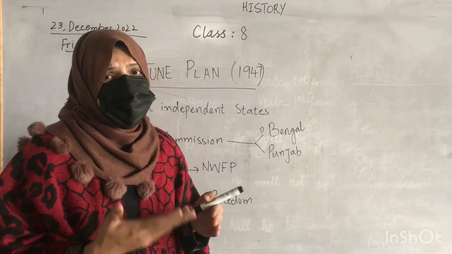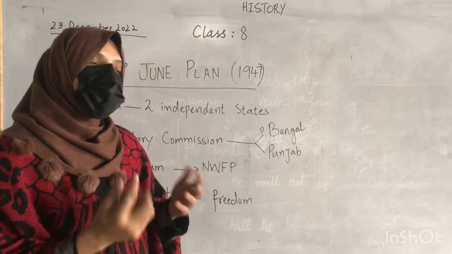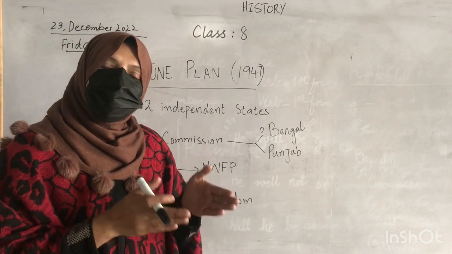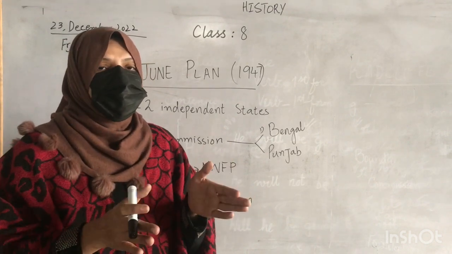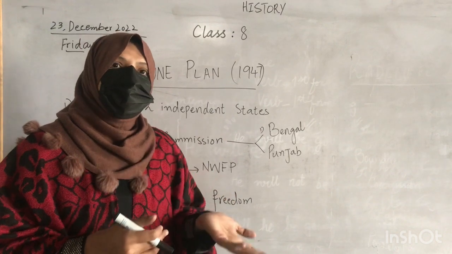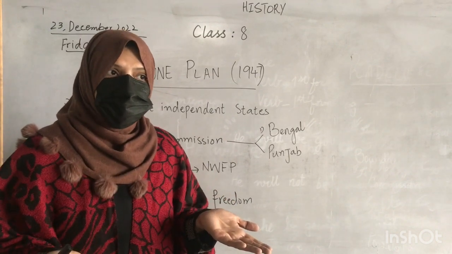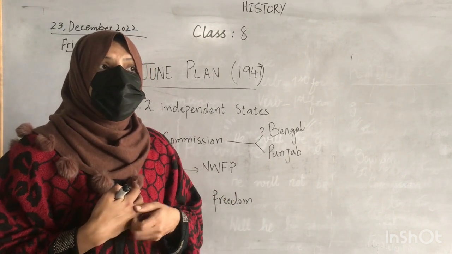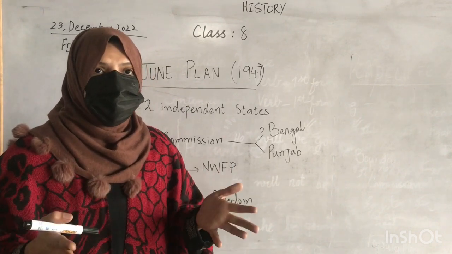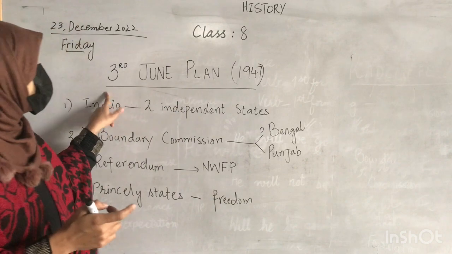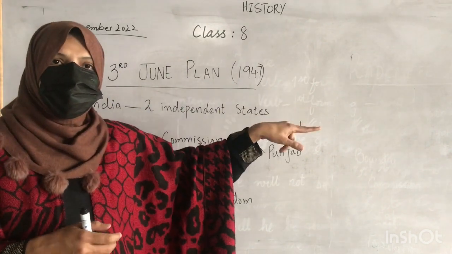The problems were regarding which areas would be included in which state. What about Punjab and Bengal, which contain both Muslim majority and Hindu majority areas? What about the princely states? There were a lot of questions that would be addressed in the 3rd June Plan 1947.